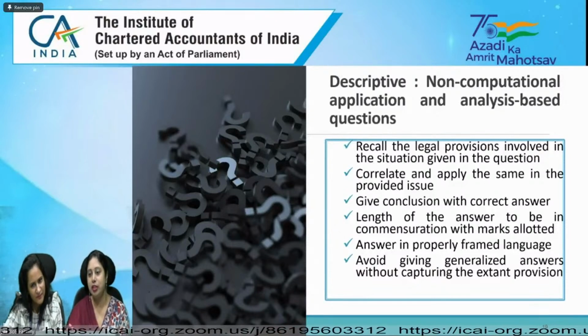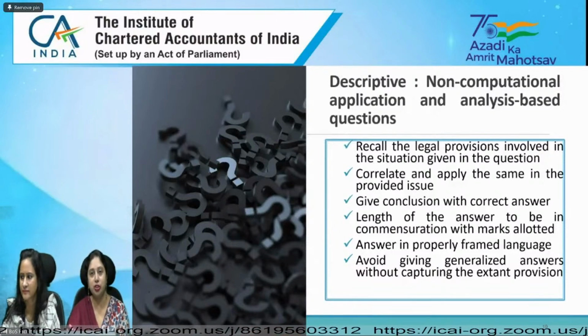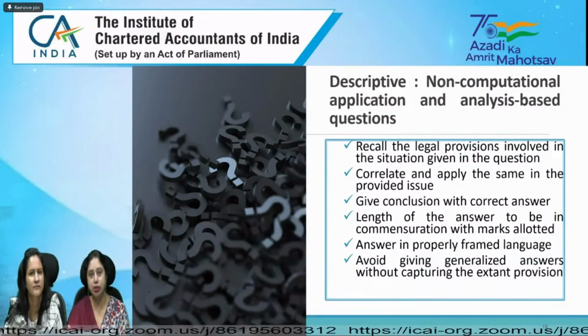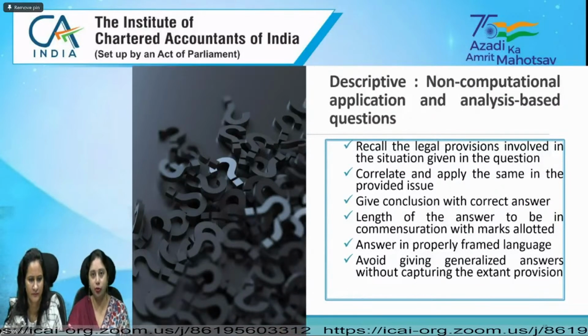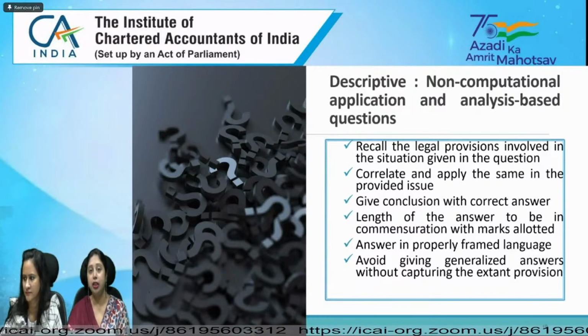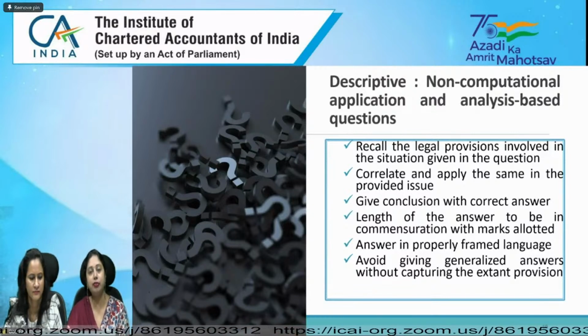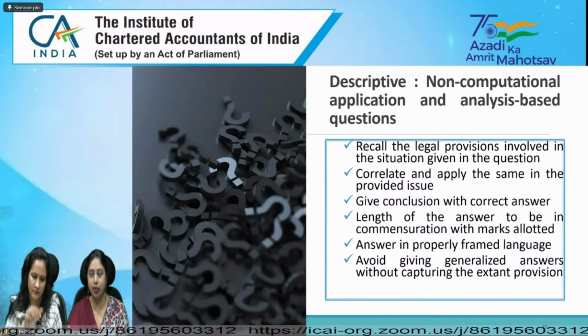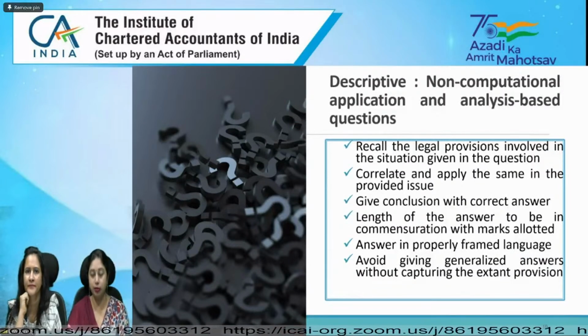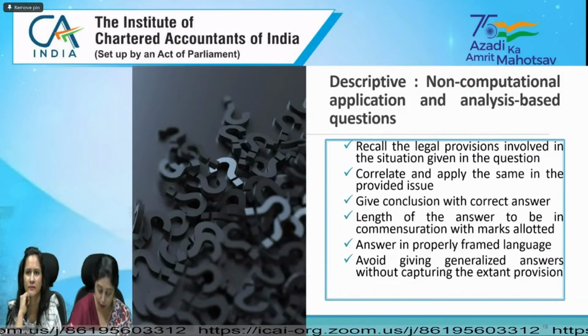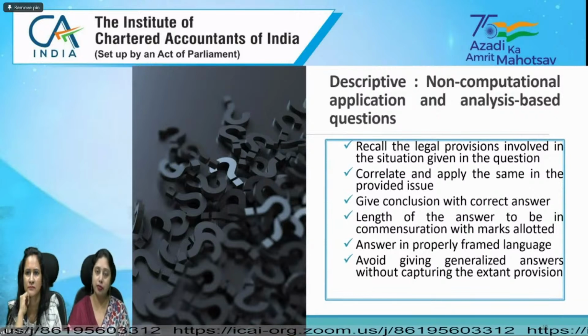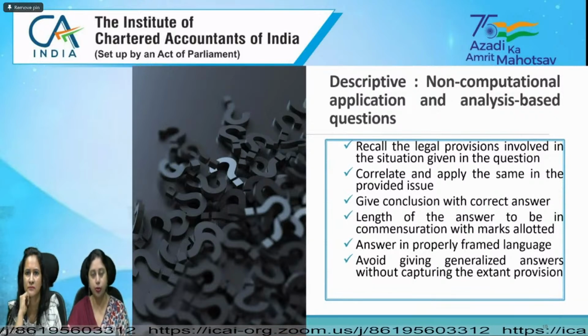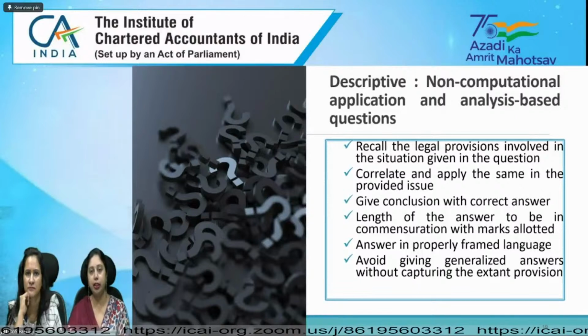Swati will take you through how you can answer the non-computational questions. For computational questions, you are now very clear that you have to treat each and every item. You have to give the reasoning for all the items, or all the expenses and receipts, whatever amounts are given in the question. You have to give the specific reasoning and explanatory notes for those, and then arrive at the correct answer.